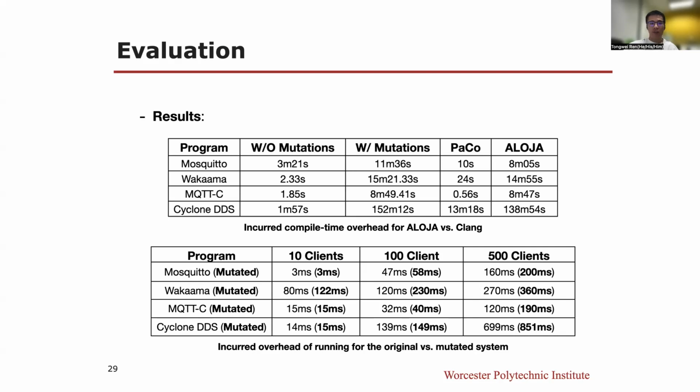The lower table shows the overhead, a message send latency introduced by mutations. Results show that overhead is generally limited. Furthermore, the relative overhead generally increases sublinearly with the number of clients, and notably decreases in the case of Wakaama when going from 100 to 500 clients. This fact in particular led us to suspect that 100 client Wakaama results may be affected by an experimental artifact, but we were not able to trace the source of the deviation.